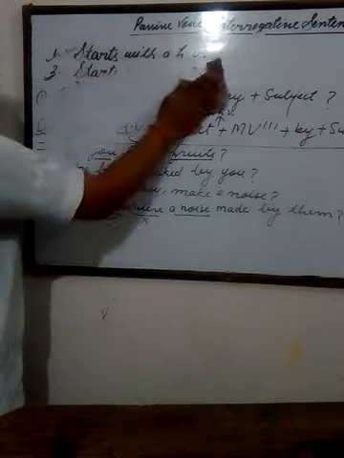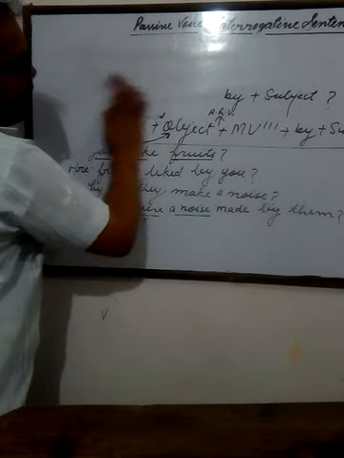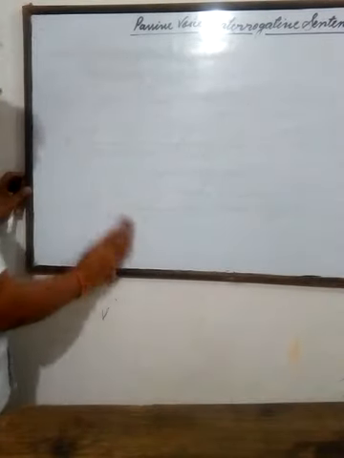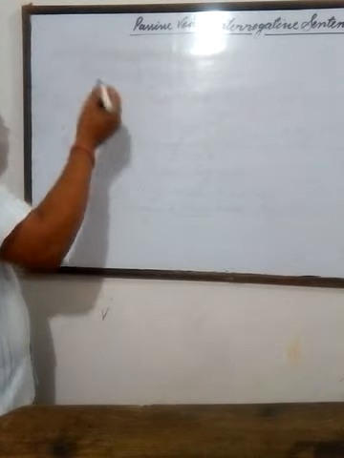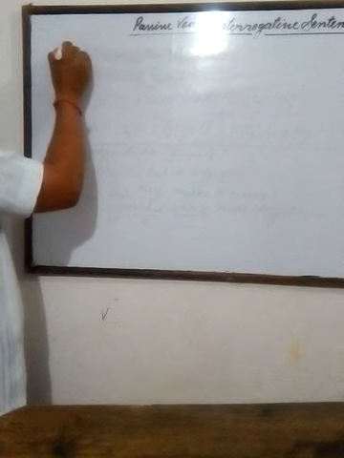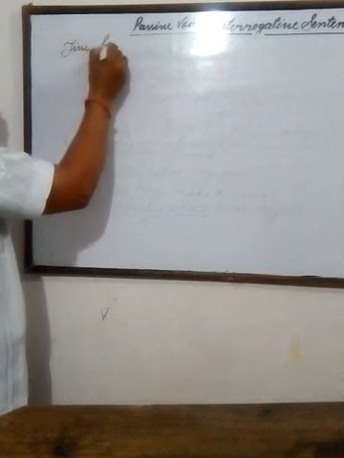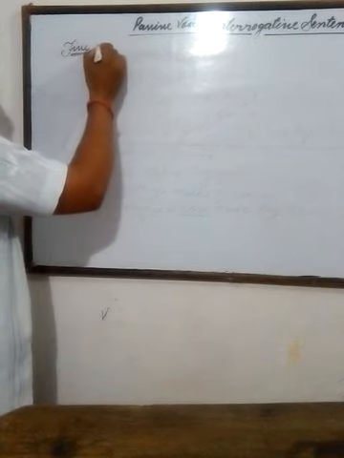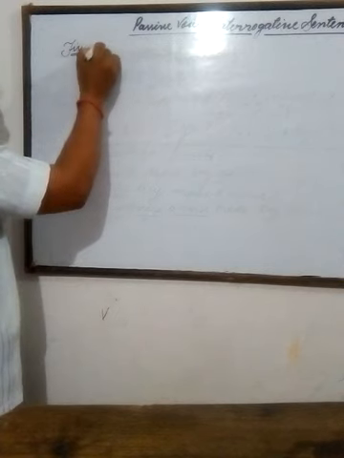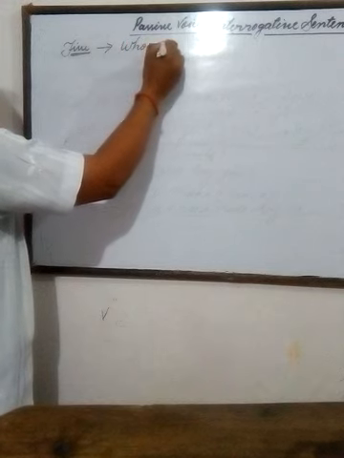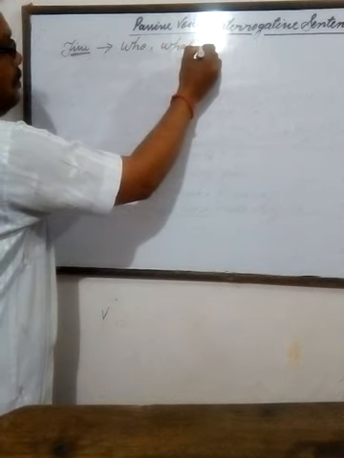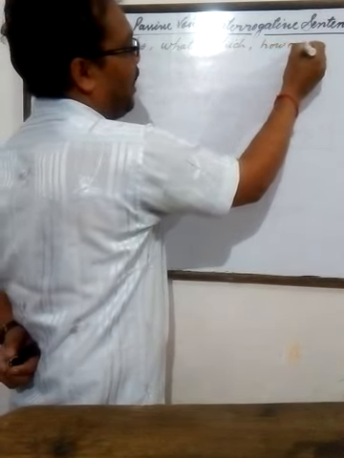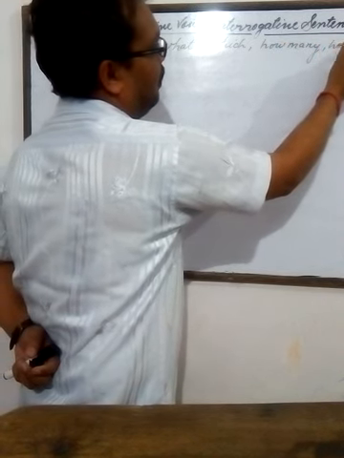Now there are some interrogative sentences which are generally felt very difficult, and these interrogative sentences are called five question words: who, what, which, how many, and how much.